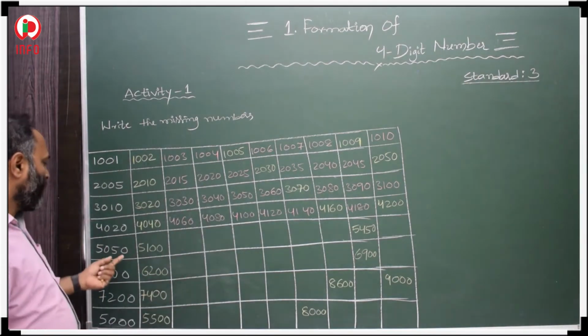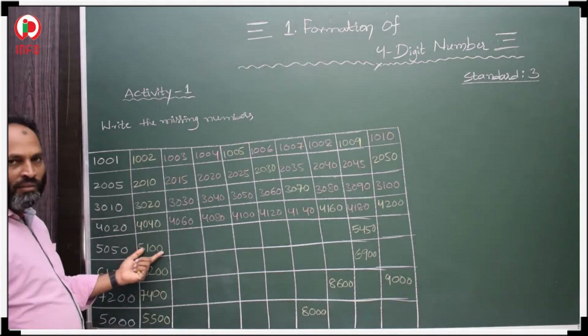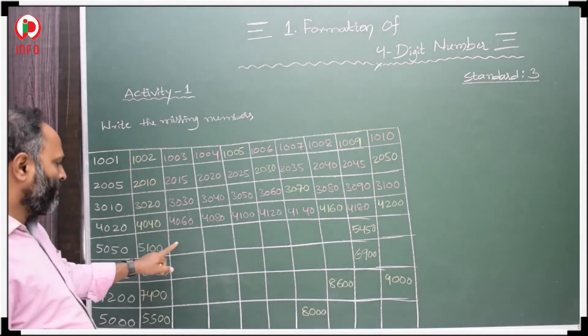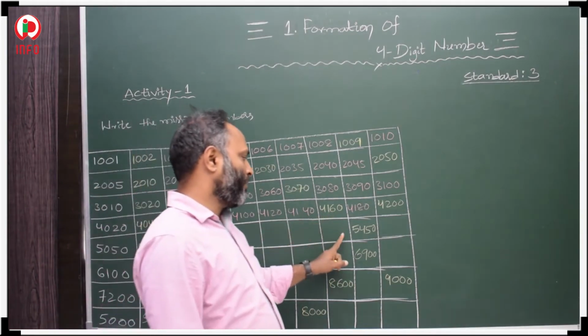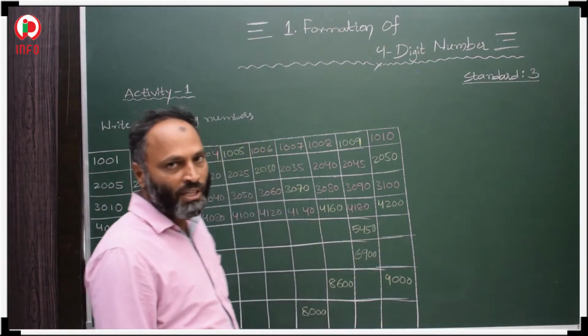Next 5050, 5100, that is 50 skip counting: 100, 150, 200, 250, 300, 350, 400, 450, 500. 5000 is common.